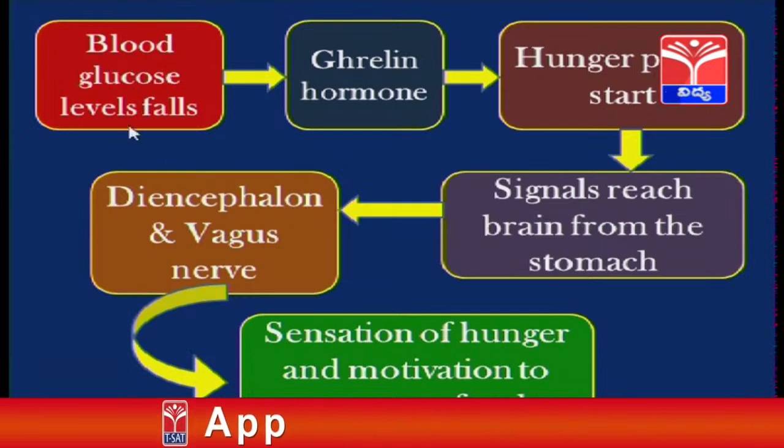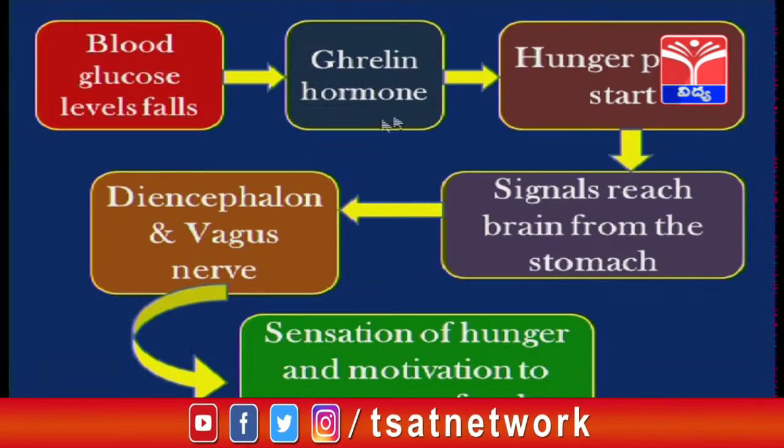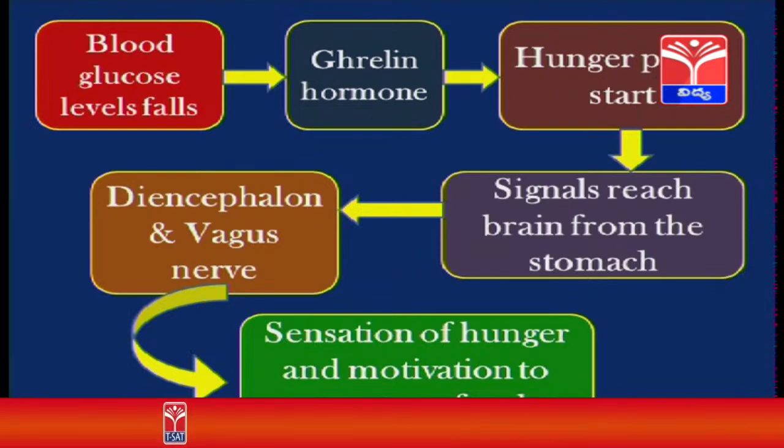The blood glucose level falls. So, immediately what happens? Certain special cells present in the wall of the stomach secrete a special protein hormone, which is called ghrelin. This ghrelin hormone initiates the contractions of the muscles present in the wall of the stomach, which are called hunger pangs.